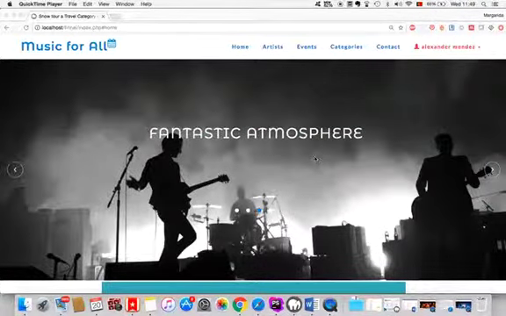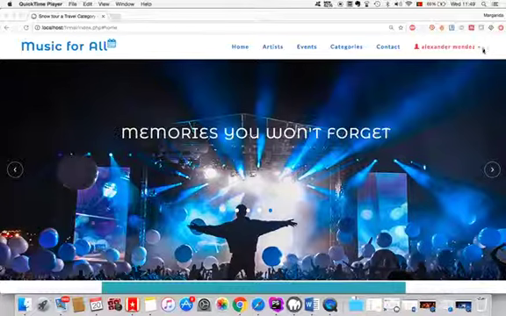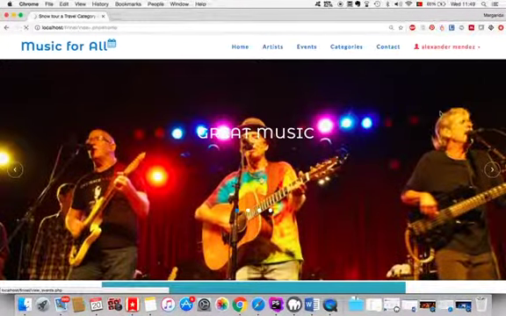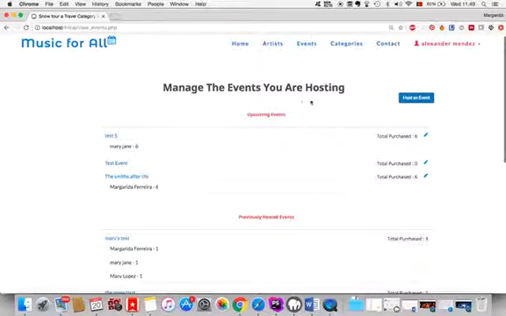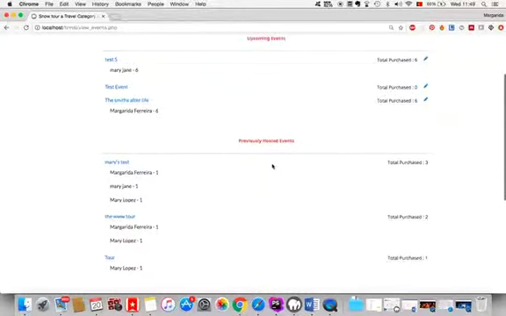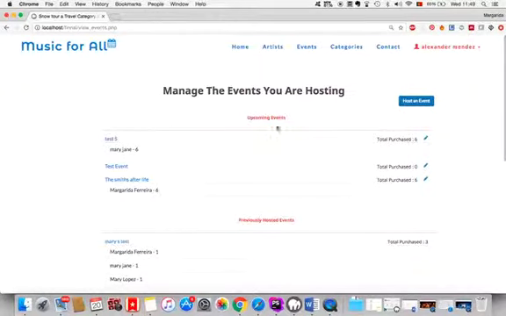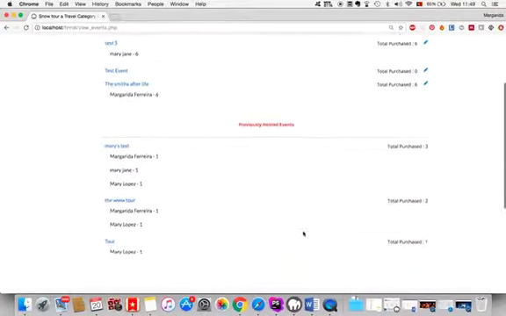Now we will see how the user that is hosting can view the progress of ticket sales and generate the list of the participants. So we can see event hosting. These are all the events that this user is hosting. And for each of the events, you can see exactly how many tickets were purchased and who bought them. So for example, let's look at Mary's test. We see that Margarita Ferreira bought 1, Mary Jane and Mary Lopez, and the total purchased tickets is 3. There's also the distinction between the upcoming events and the previously hosted events.